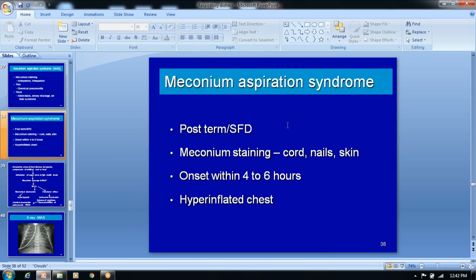It is most common in term and post-term babies, and there is staining of the umbilical cord and nails. The onset occurs within 4 to 6 hours, when there is meconium aspiration. There is hyperinflation of the chest. If you take the chest X-ray, more than 8 intercostal spaces will be there, what you call the hyperinflated chest.